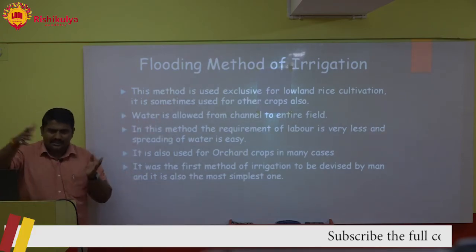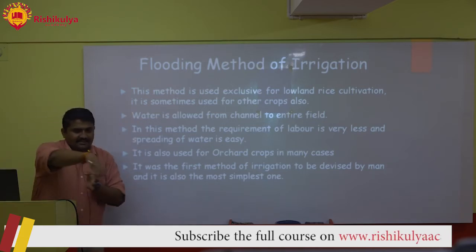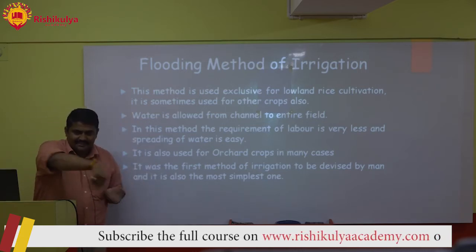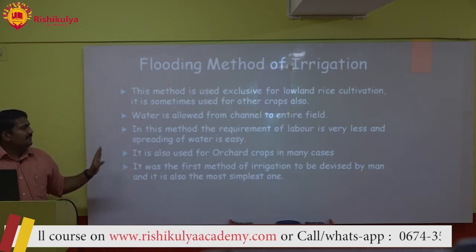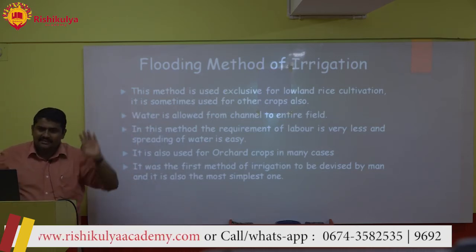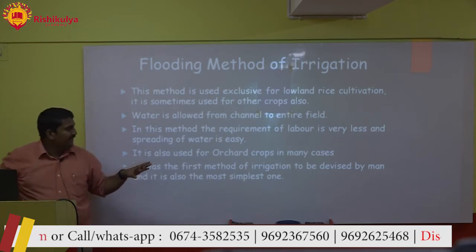You would have seen in your agricultural courses that a big channel is there. Then they divert it with the help of spades to the field. In this method, the requirement of labor is very less and spreading of water is easy. One laborer can do it for 5-6 acres, he can cut and join and make it.